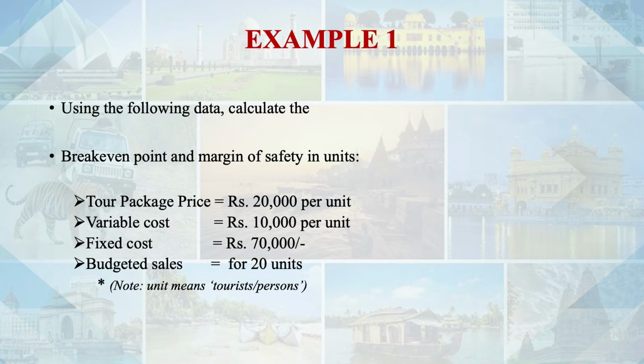Budgeted sales 20 units. If we expect that there will be 20 tourists, then we need to identify what will be the profit. At the same time, we should try to measure the number of tourists at which the tour operator will be at no profit and no loss. Let's see the next slide.